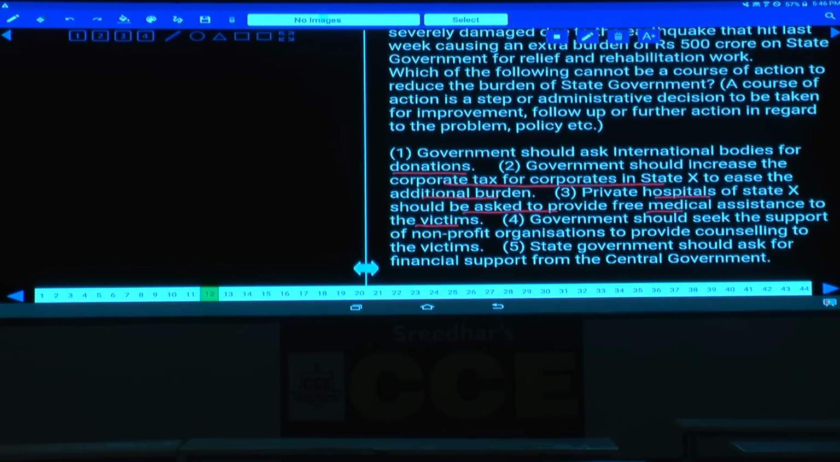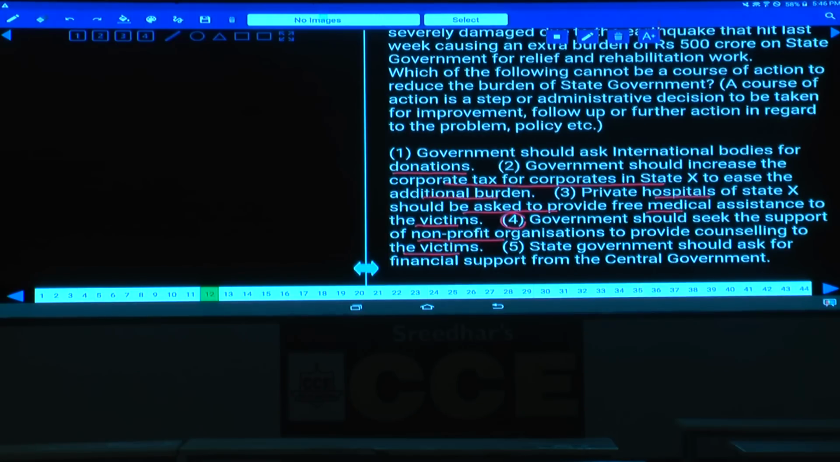Then the fourth one: government should seek the support of non-profit organizations to provide counseling to the victims. If they implement this, what in turn is the government getting? The government asks the support of non-profit organizations to provide counseling to the victims. By providing counseling, are they going to decrease any financial burden? No. It is just the moral burden that will be addressed, but the financial burden cannot be reduced.